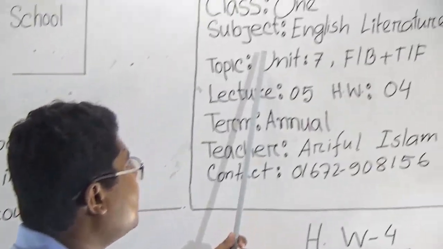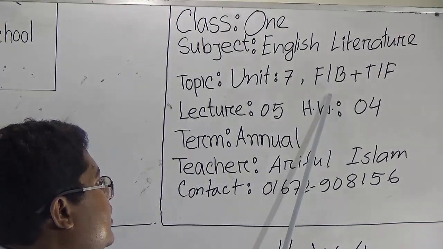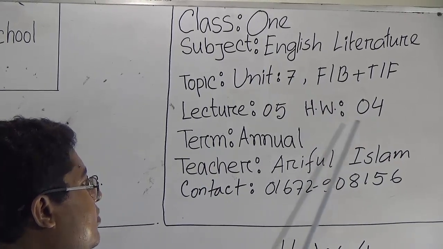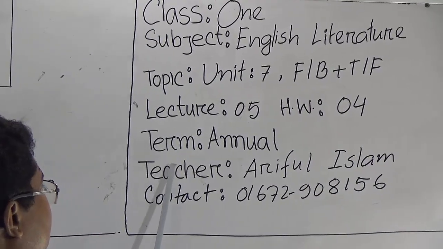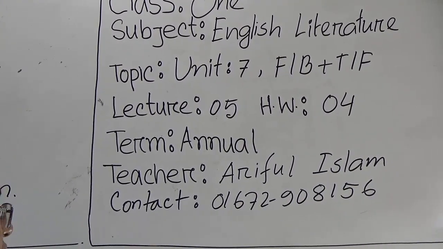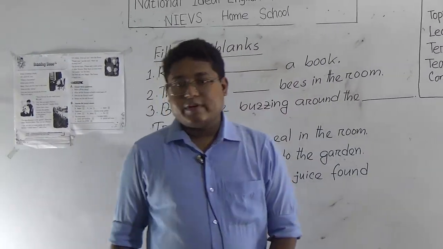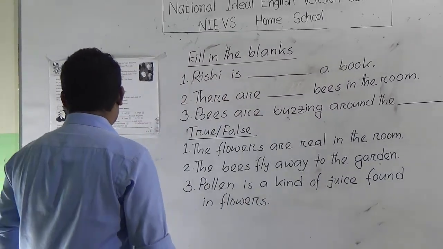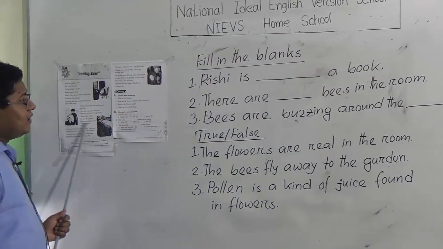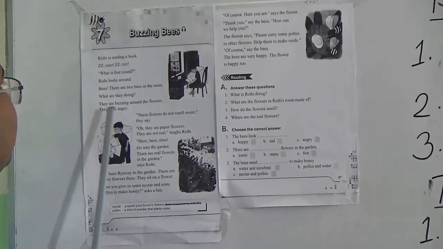Class 1, subject English literature, topic Unit 7, fill in the blanks plus true false. Lecture 5, today lecture 5, SW will be 4. Term manual, teacher Ariful Islam, and contact number. Okay. So my dear students, open your book, Unit 7. Let's again read the unit quickly, and then we will solve the fill in the blanks and true false.